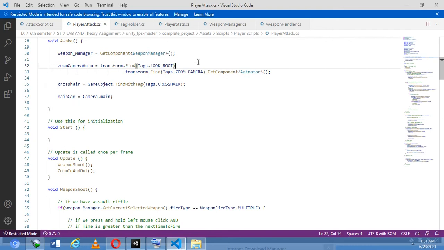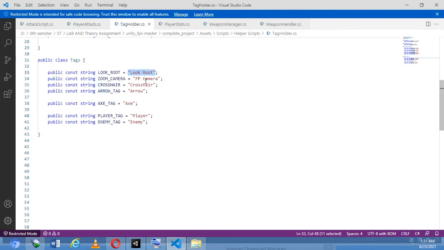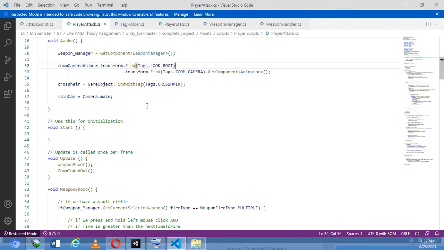The animator we applied on the zoom camera is returned to this zoom camera anim. Then crosshair is equal to game object dot find with tag dot crosshair. It has a similar purpose: it finds the tag with the name crosshair. There we go, if I move to the tags holder, we have this crosshair tag here in the tags holder dot C# file.